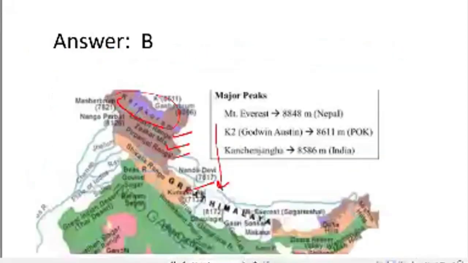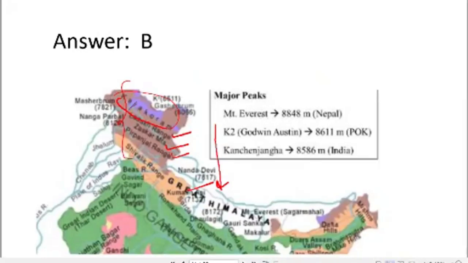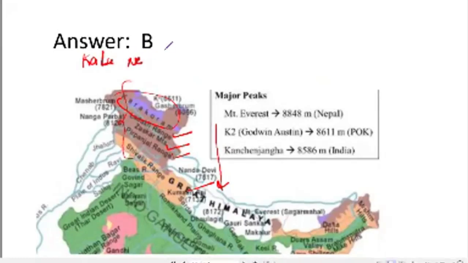You can make your own acronym for these mountain ranges to avoid any confusion. For example, I have made an acronym which is silly, but it goes like this: Kalu ne Jassi ko PK dhoya.